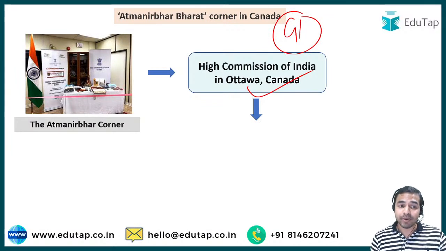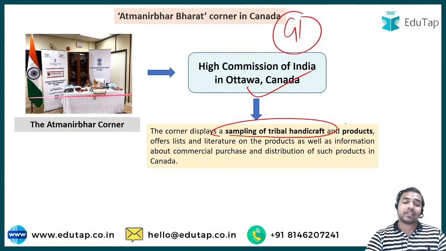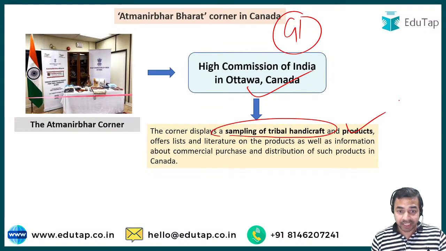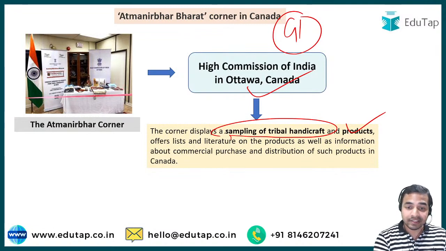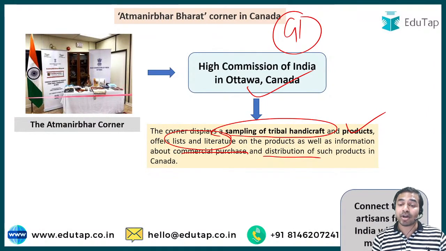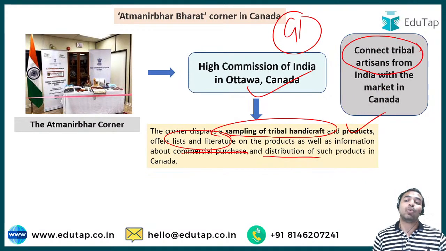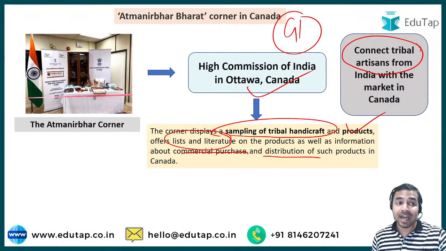This corner is going to display the sampling of the tribal handicraft as well as the products, and apart from that it is also going to offer the lists as well as the literature on the products for the commercial purchase and the distribution of such products in Canada. And that's how this particular Atmanirbhar Corner is going to connect the tribal artisans from India with the market in Canada, and that's how it is going to promote the Indian tribal art and craft in Canada.